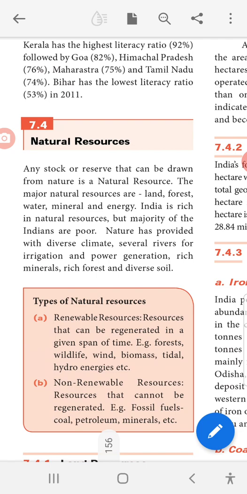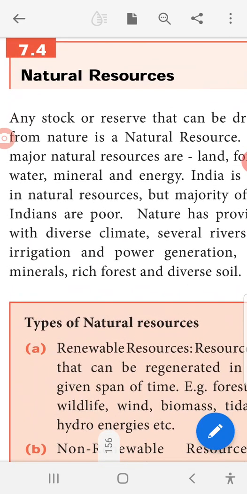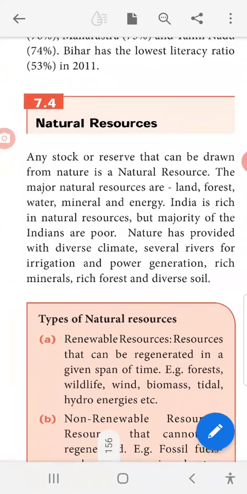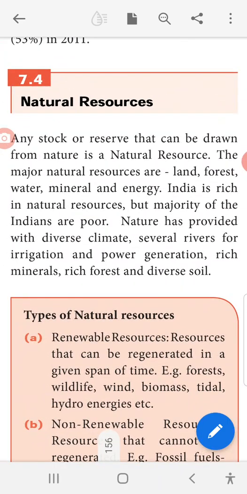Next, we can see natural resources. Any stock or reserve that can be drawn from nature is a natural resource. The major natural resources are land, forest, water, mineral and energy. Natural resources means no need to pay money. It is the gift of nature.